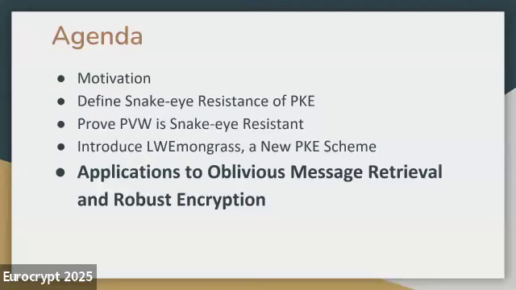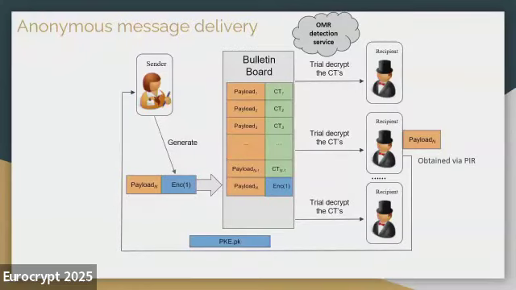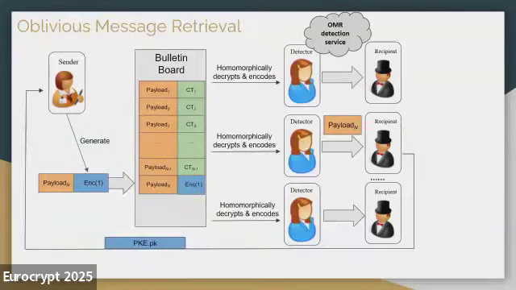And at last, I want to briefly talk about our applications to oblivious message retrieval and robust encryption. So the high-level primitive for oblivious message retrieval is roughly the same as the motivations we have at the beginning. Instead of having all the recipients perform the trial decryptions and fetching process, we will involve an untrusted third party, which is denoted as a detector. So this detector will help us to homomorphically decrypt all those ciphertexts and then encode the result and send it back to the recipient.